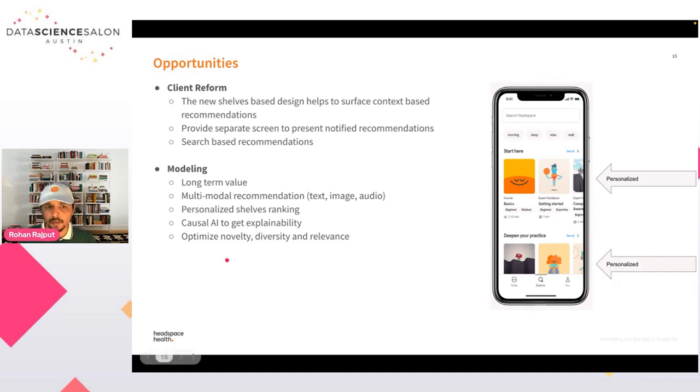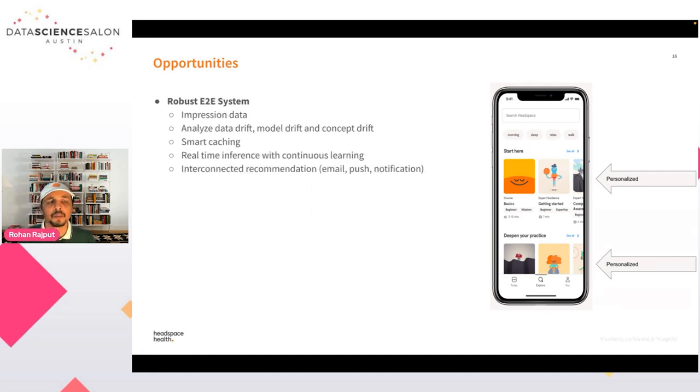And we not only optimize for engagement, we wanted to optimize for novelty, diversity, and relevance. We have different kinds of demographics, and we wanted to serve recommendations for all types of communities. We wanted to promote some novel content to our users that, because of the cold start issue, might not get enough traction in the first few days. And we also wanted to improve relevance, so that if we are serving a certain kind of recommendation, it should be relevant to our user.